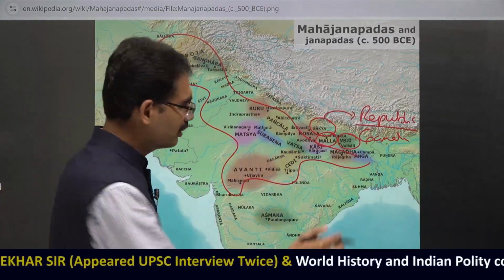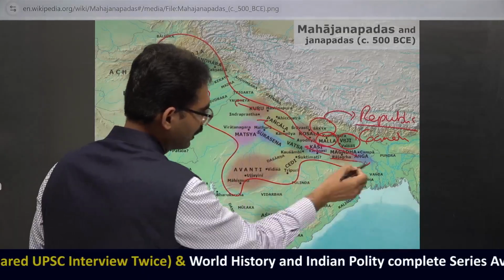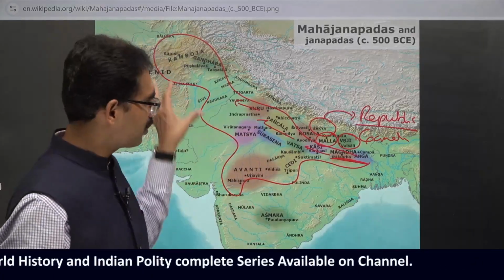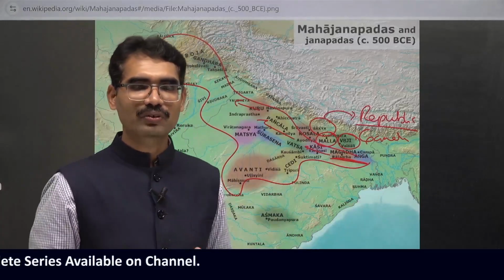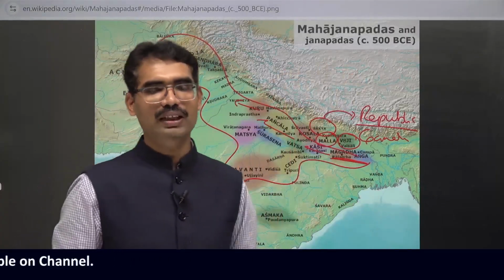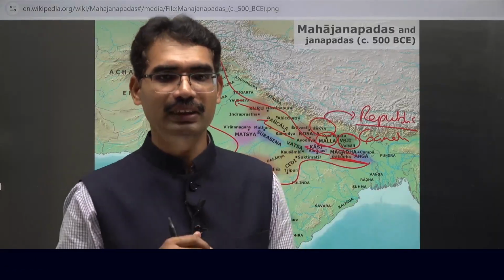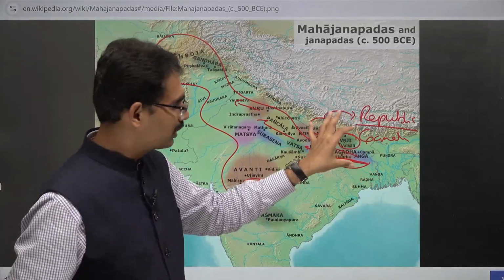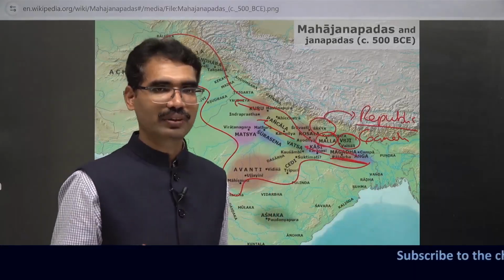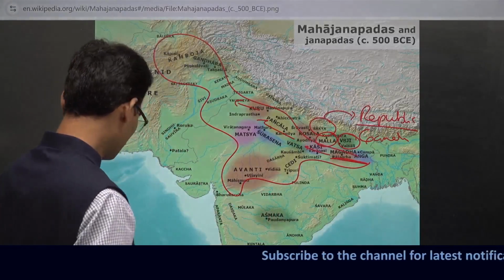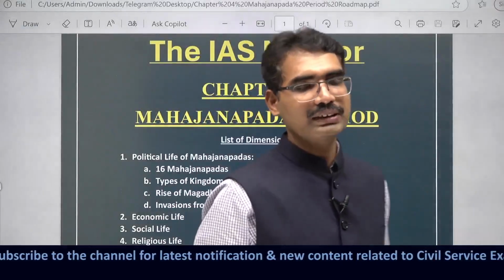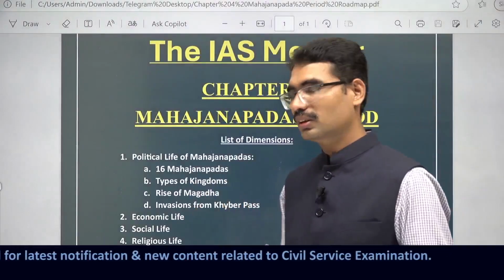In fact, they themselves are going to fight. One of the kingdoms, that is Magadha, is going to become very powerful after some time. Mahajanapadas means as long as these kingdoms were there, that is the Mahajanapada period. Once Magadha becomes very powerful, then a new dynasty is going to come, the Mauryan dynasty. They are going to rule literally the entire India. They are going to expand, at what cost? The republics are going to be eliminated gradually. So this is how there are two types of Mahajanapadas: monarchy and republics.